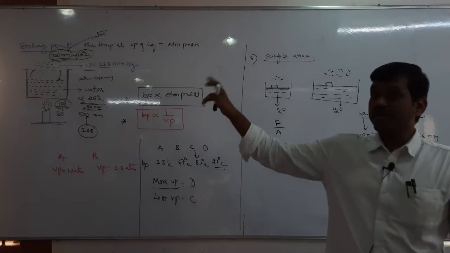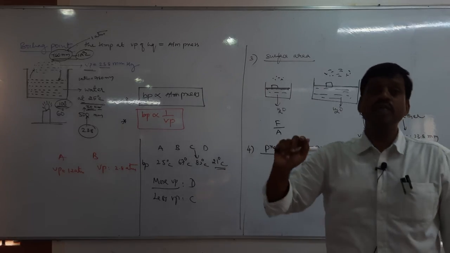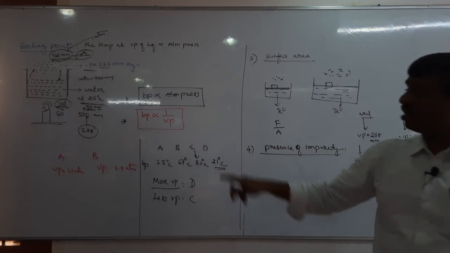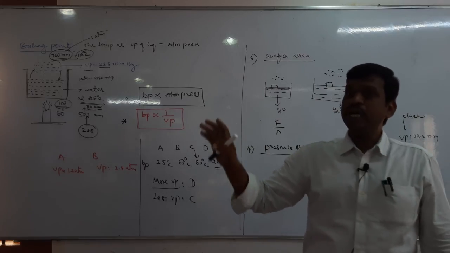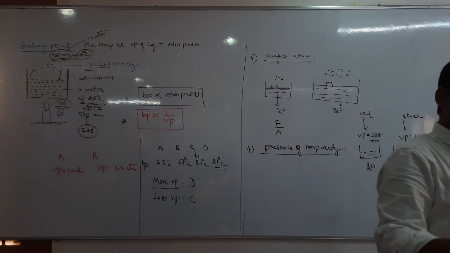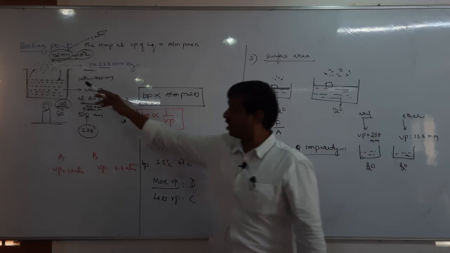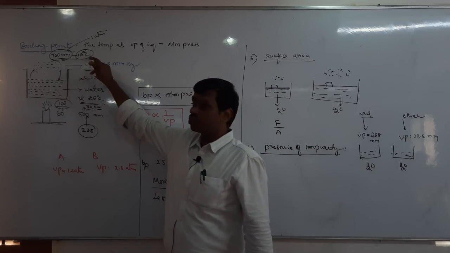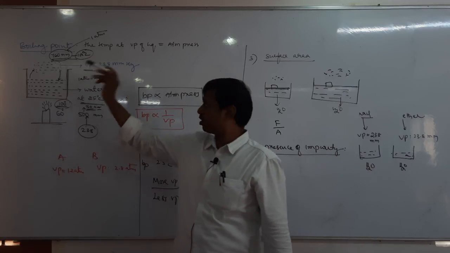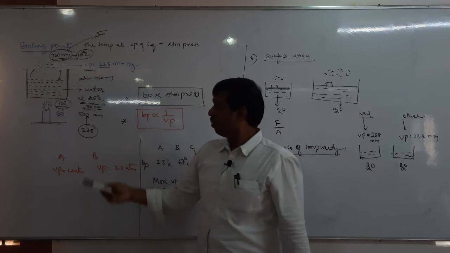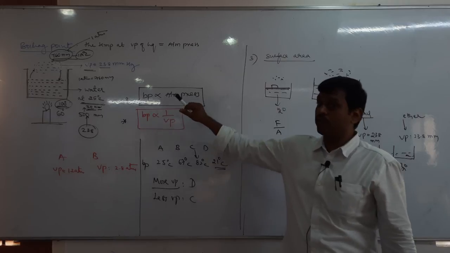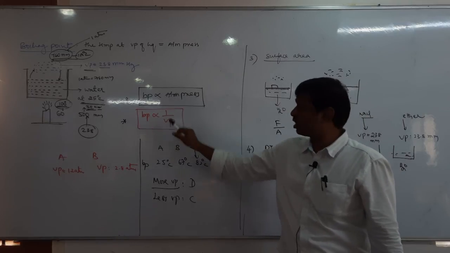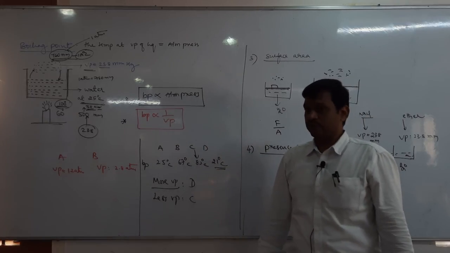But here, in temperature, we should remember the boiling point and its related concepts. The boiling point is the temperature at which the vapor pressure of the liquid equals the atmospheric pressure. That is called the boiling point. Boiling point is directly proportional to atmospheric pressure. Boiling point is inversely proportional to vapor pressure.